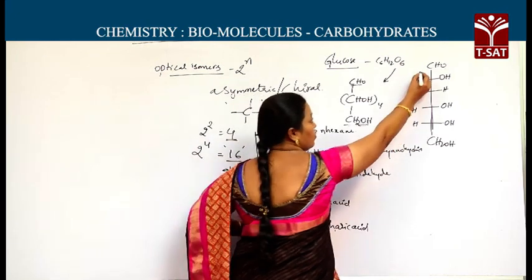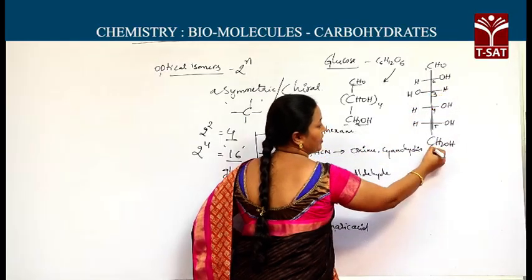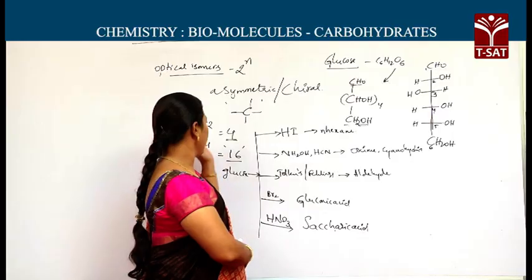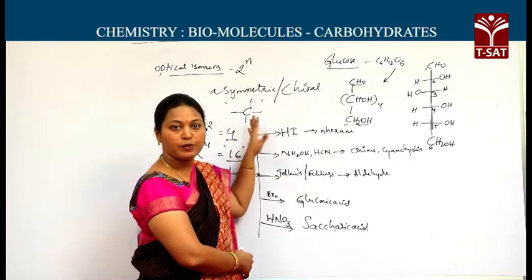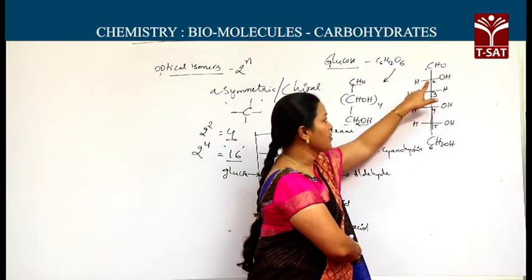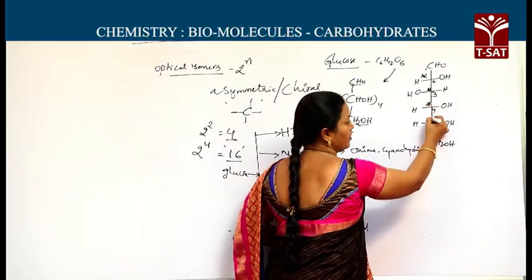Here the numbering for glucose is 1, 2, 3, 4, 5 and 6. As I said regarding the number of optical isomers, there are 4 asymmetric carbons. Here the asymmetric carbons are the second carbon, third carbon, fourth carbon, fifth carbon.